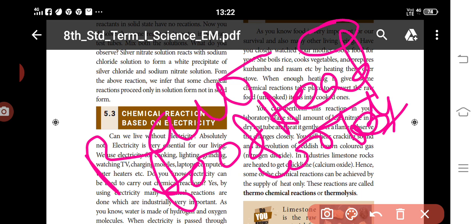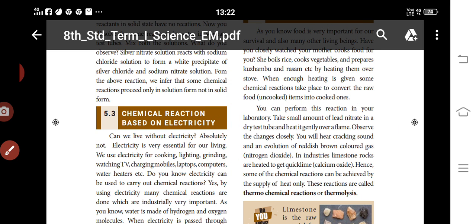In industries, limestone rock is heated to form quicklime. Quicklime is used to make cement.